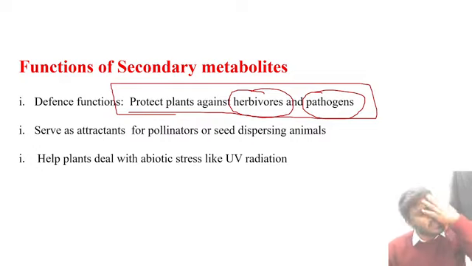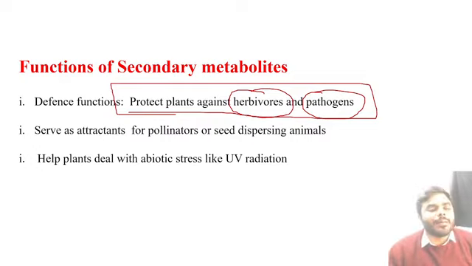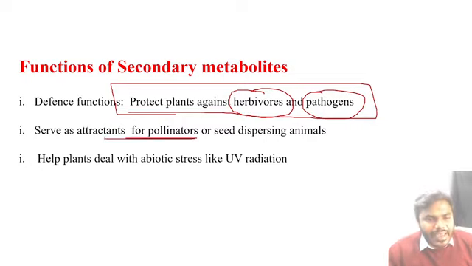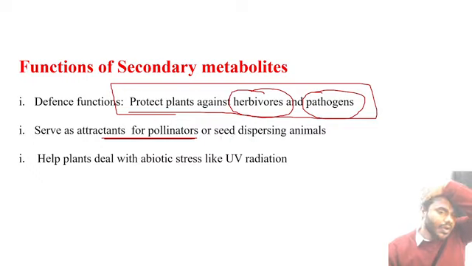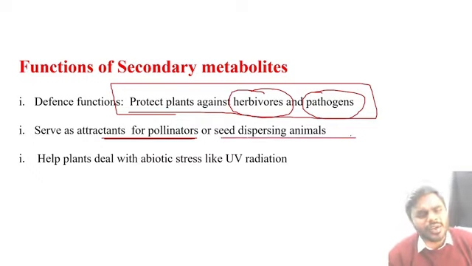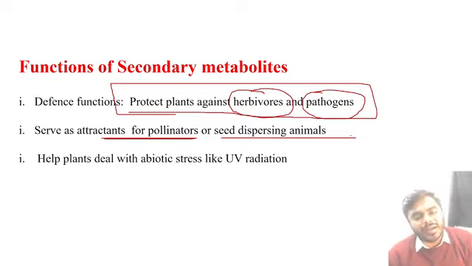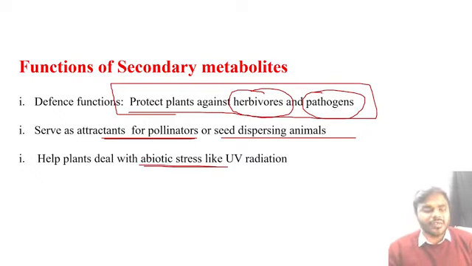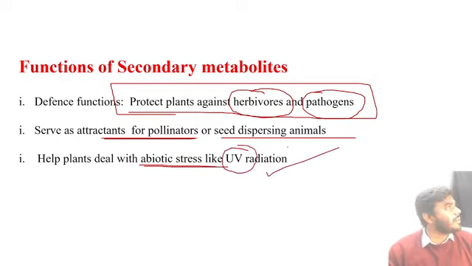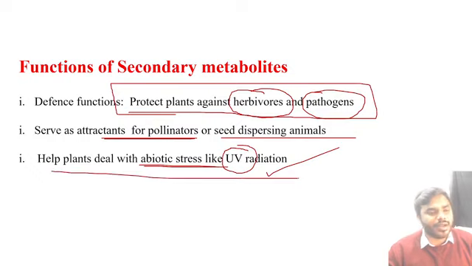And some of the secondary metabolites, we're going to read that. Best example, anthocyanins, which are colored pigments. They serve as attractants for pollinators or seed dispersing animals. We commonly know that. And friends, even certain secondary metabolites present in the plant body help the plant to deal with abiotic stress. To deal with what stress? To deal with abiotic stress like UV radiation. Please kindly do not forget this particular point at all, friends. It's very important. You have to know this.